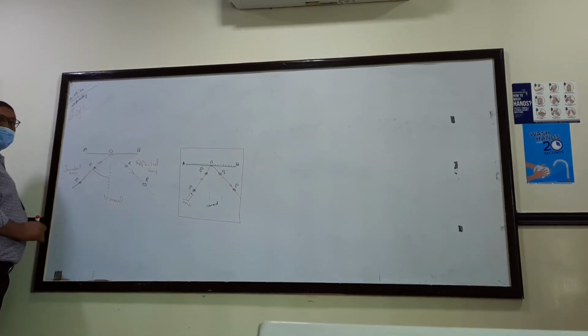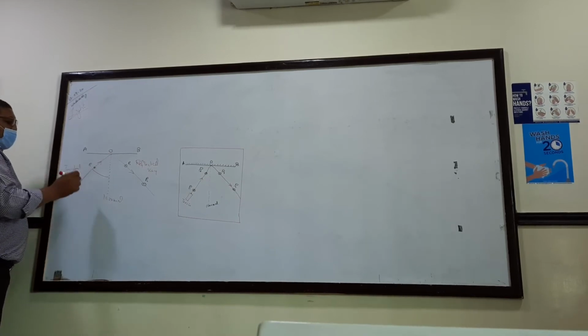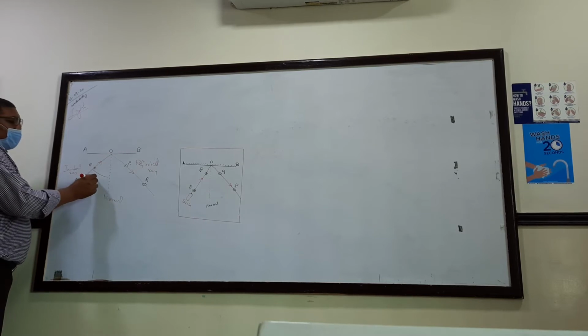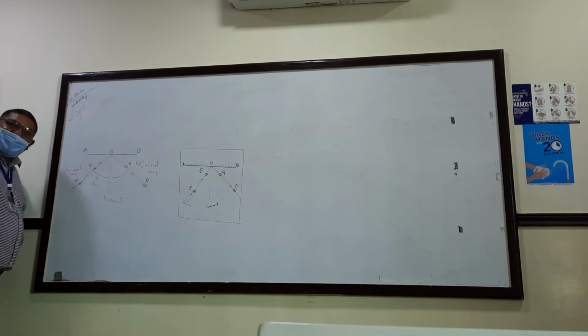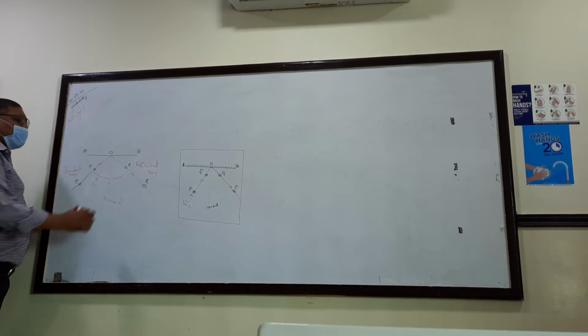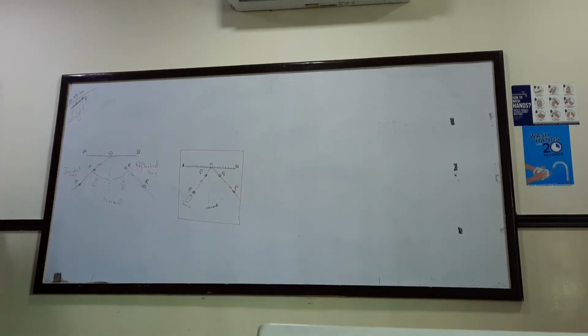The angle between the incident ray and the normal is called the angle of incidence. And the angle between the reflected ray and the normal is called the angle of reflection.